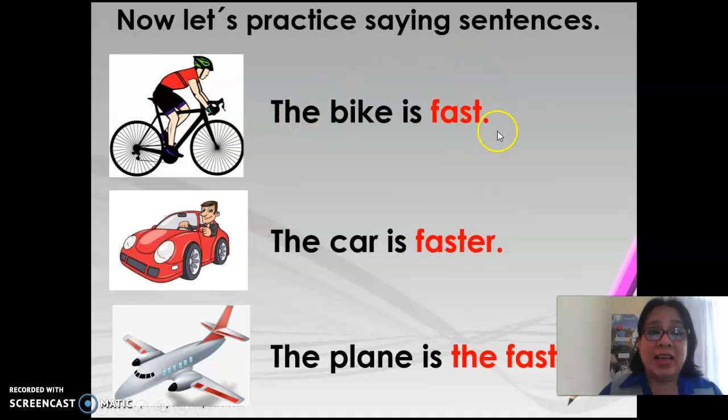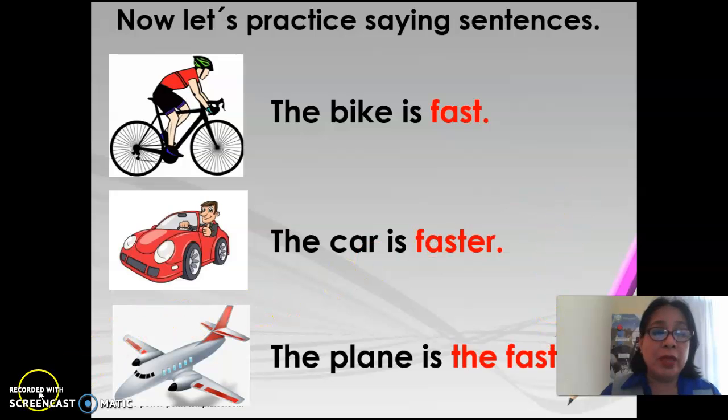So, when you describe, you only use an adjective, the regular form. The bike is fast. Repeat after me. The bike is fast. The car is faster. The car is faster. The plane is the fastest. The plane is the fastest.